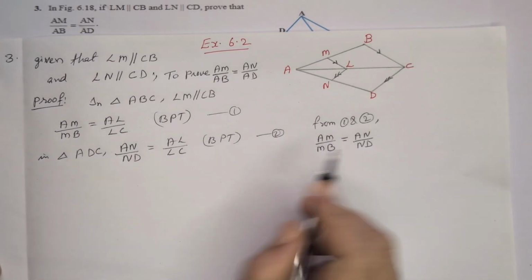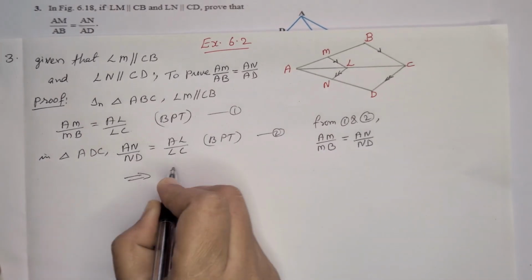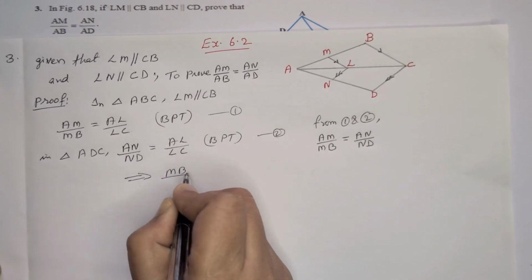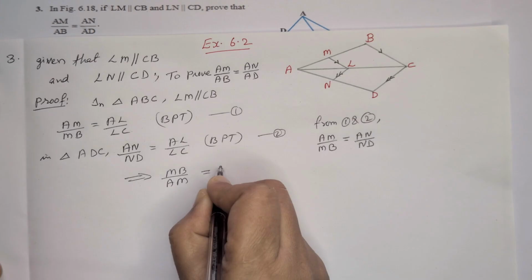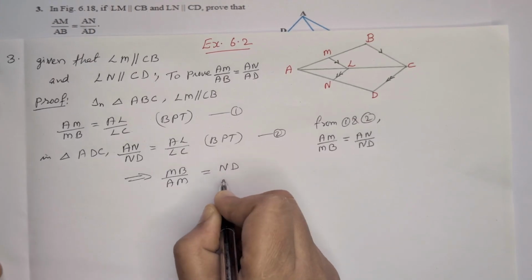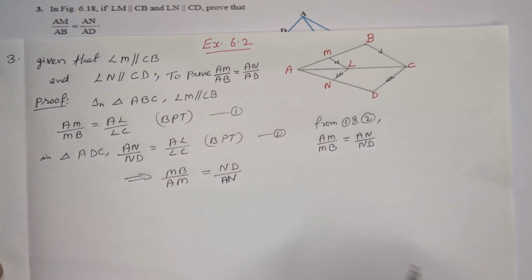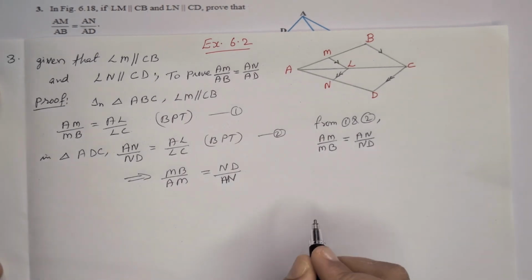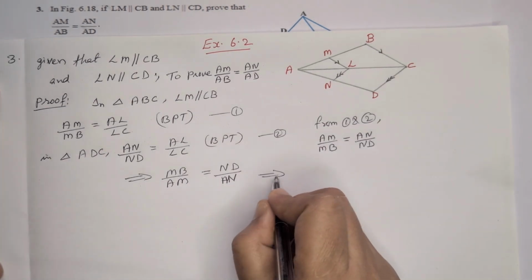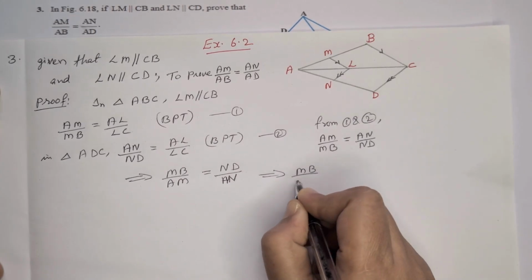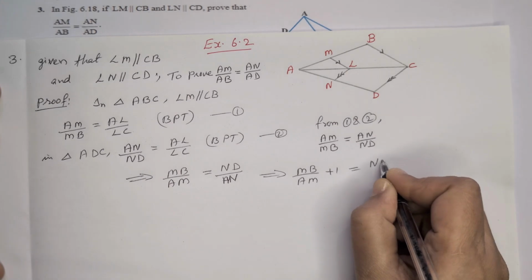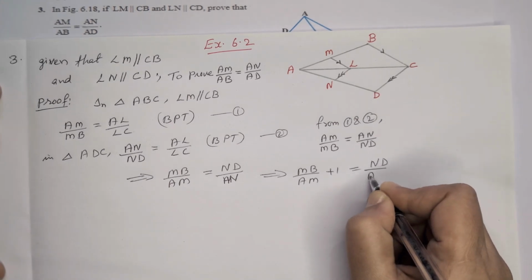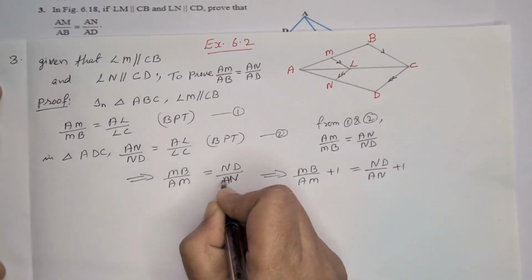Take the reciprocal of that, which implies MB by AM is equal to ND by AN. Then we are adding 1 on both the sides, which implies MB by AM plus 1 is equal to ND by AN plus 1.